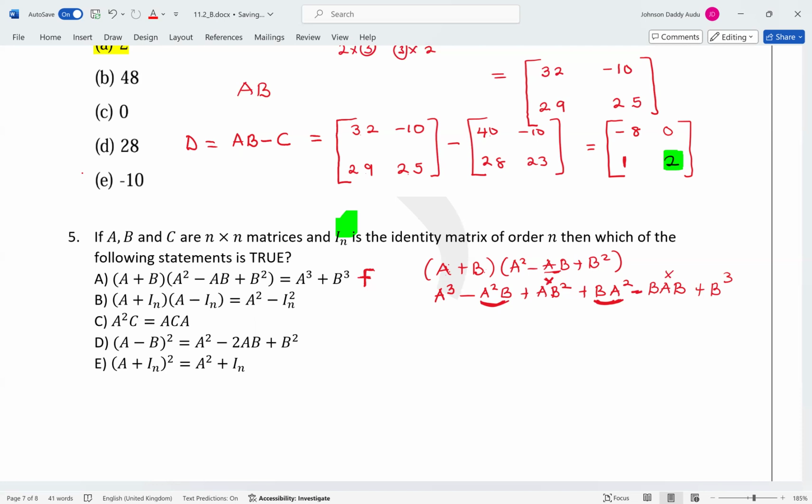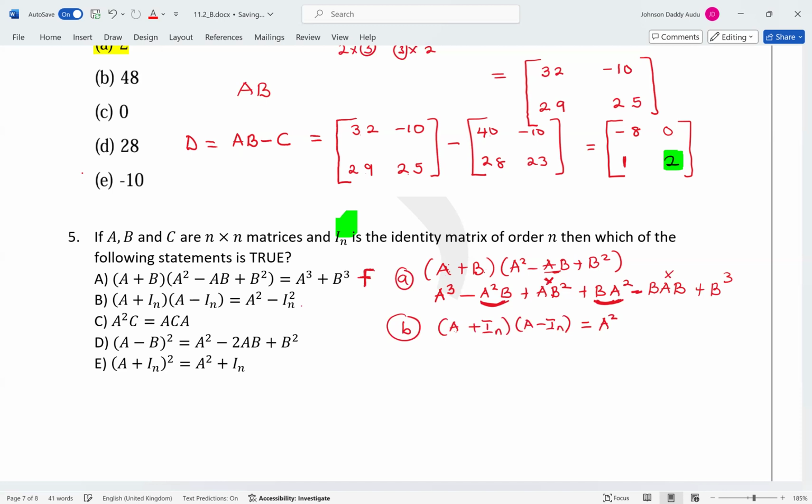Now, look at this one here. This is A. For B, what we have is A plus IN, then A minus IN. IN means the identity matrix. So let's multiply. So you have A times A, which will be A squared.